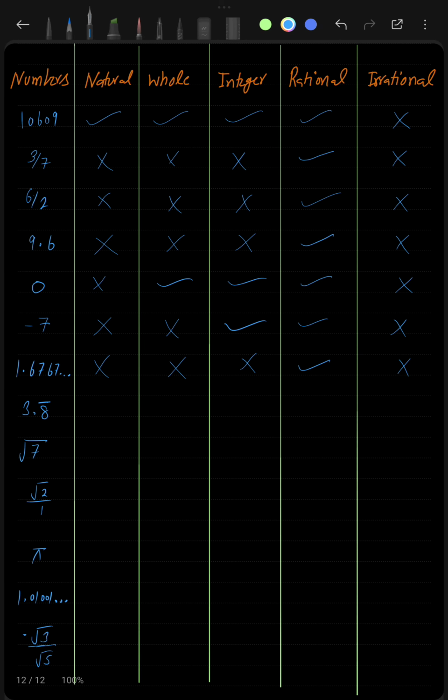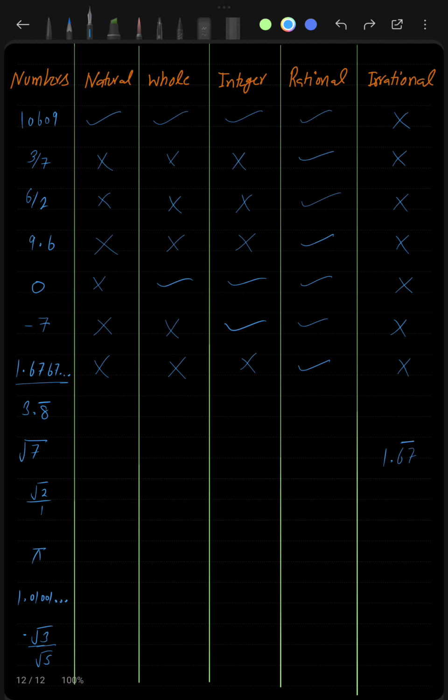What about 3.8 bar? It is read as 3.8 bar. So what does this bar signify? Another way of representing a non-terminating but repeating decimal is by putting a bar over the number which is being repeated. As you can see, here I have written 1.6767 then triple dot. I can also write it as 1.67 bar. This will also mean that this is a non-terminating but repeating decimal form, where 67 is being repeated.